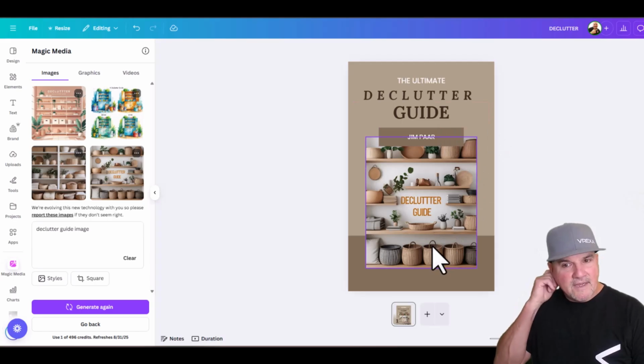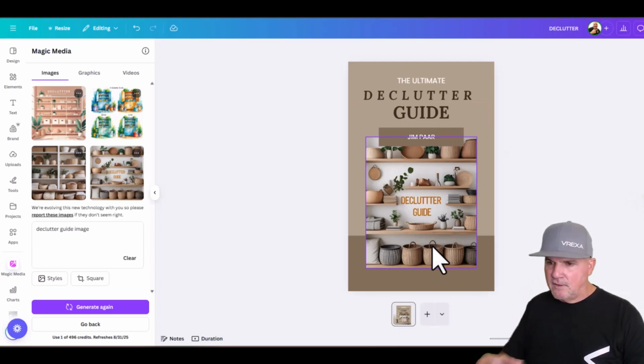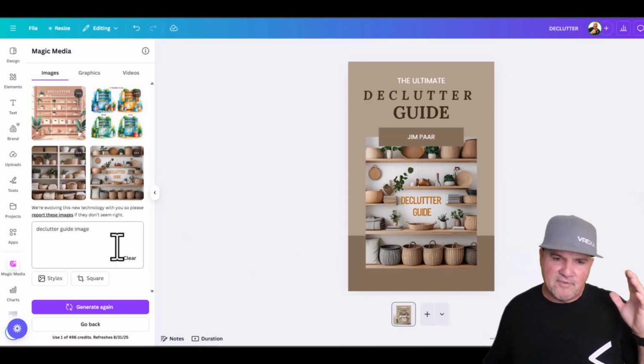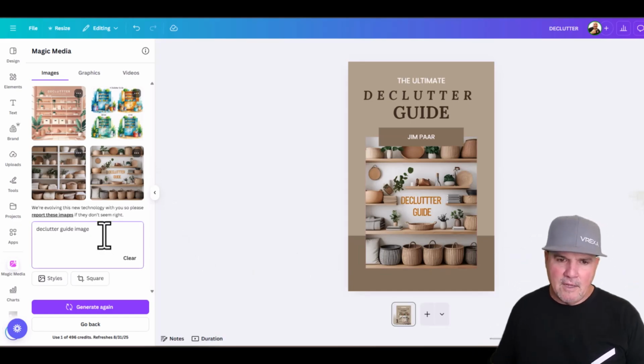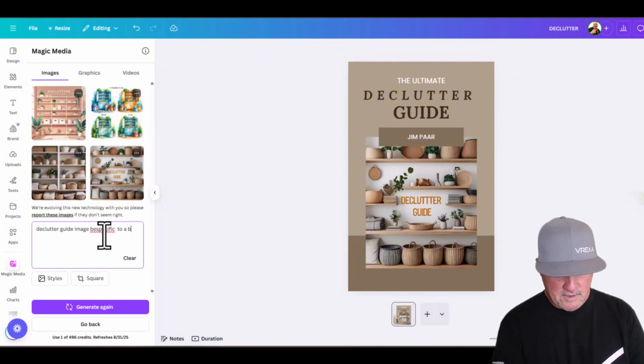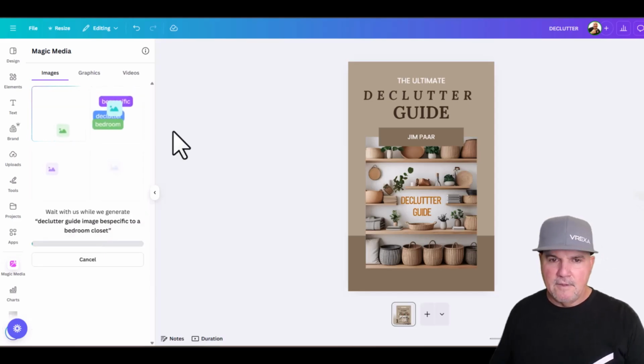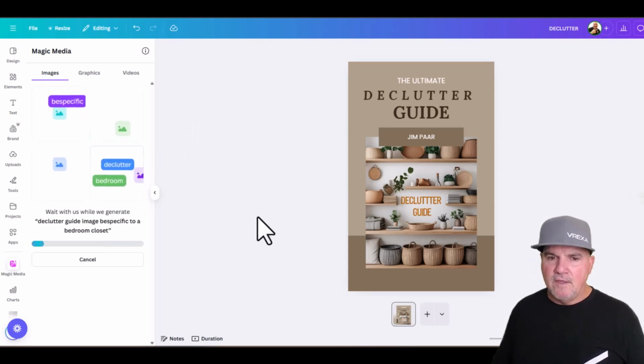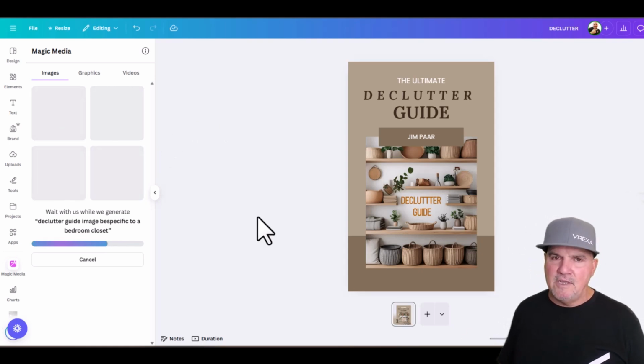And so, like I said, you could be specific, and we could tell Magic Media here to be specific to a bedroom closet, and see if it comes up with something else that is specific to your niche.